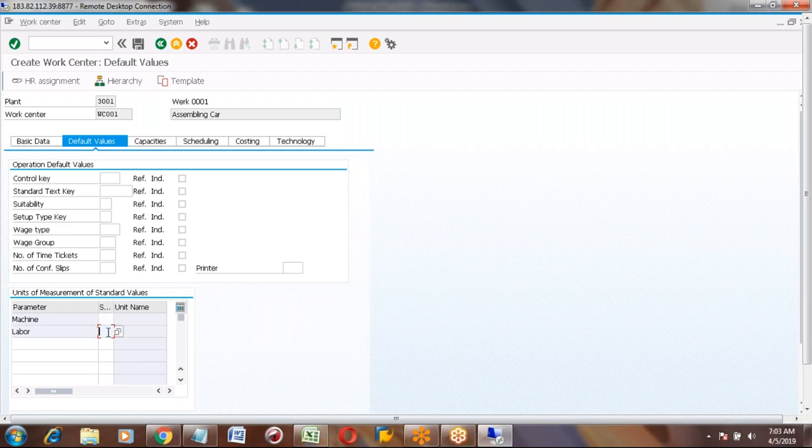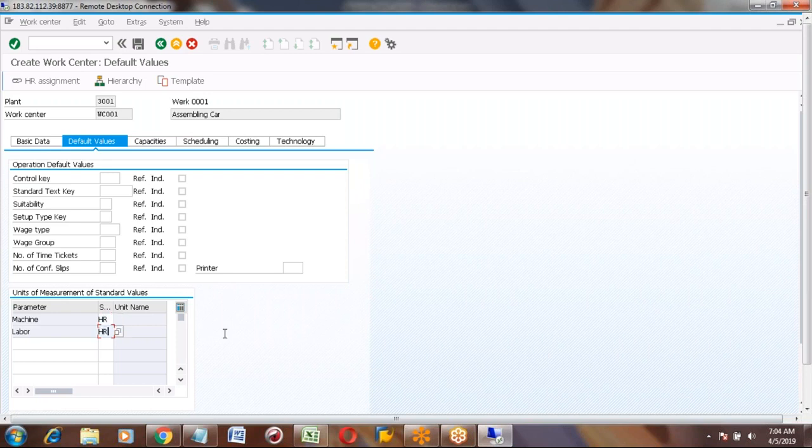And what about the other keys in the operation default values? We don't need to fill up these other values like control keys here. It is not required here, but the control key is an important field. This same control key we will use in routing. Routing means our next master data. I will explain that. But we cannot maintain the control key here in the default values in work center. I'm entering here machine hours as hour.